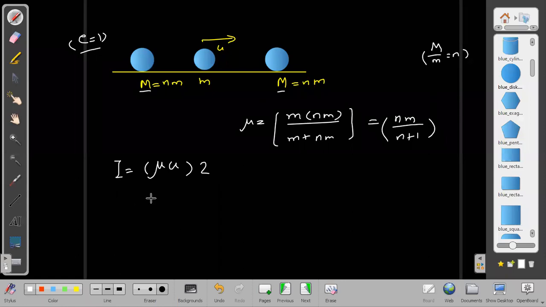Next we will write. I think it is better to convert in terms of I by m now. What is I by nm? I by nm will be the velocity provided to that, and that will become equal to 2u by n plus 1.